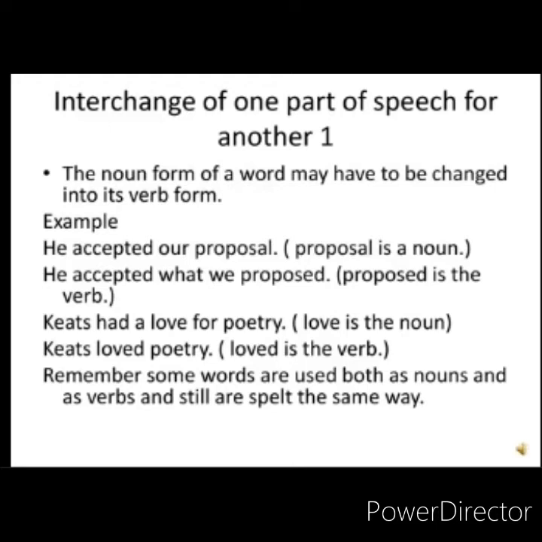Then another one, Keats had a love for poetry. Here, love is the noun. Keats loved poetry. Loved is the verb. Remember, some words are used both as nouns and as verbs and are still spelled the same way.